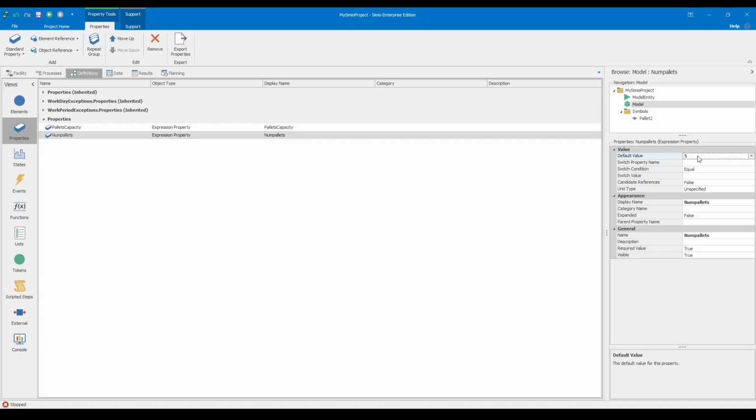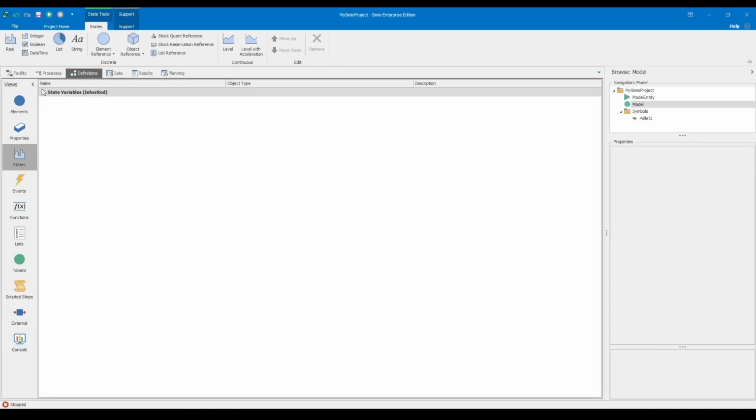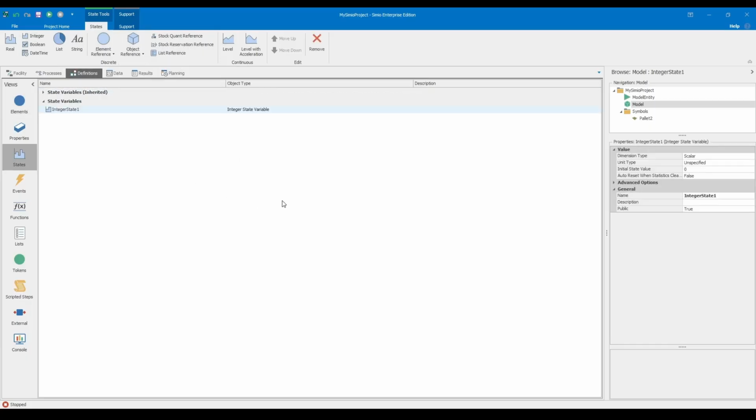To handle this, we link the separator's parent output node back to the combiner's parent input node using a time path. This allows us to model the return of the pallets, which follows a triangular distribution of 5, 15, and 25 minutes.